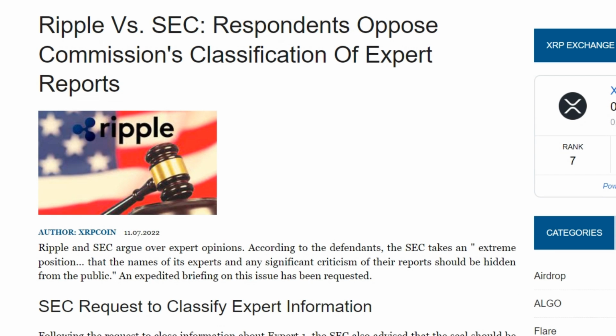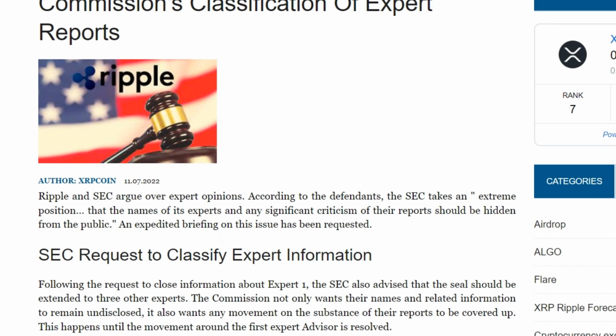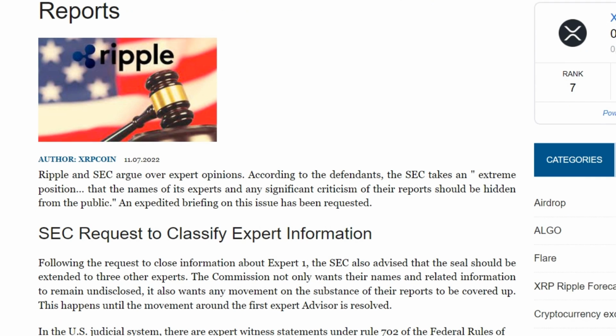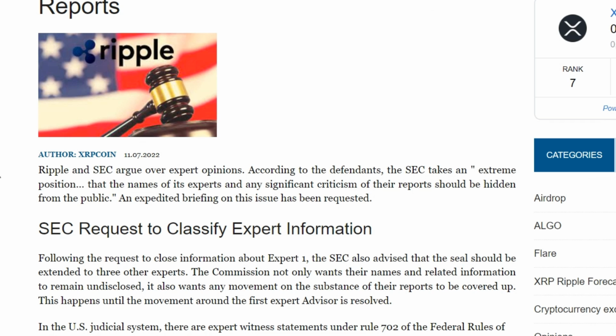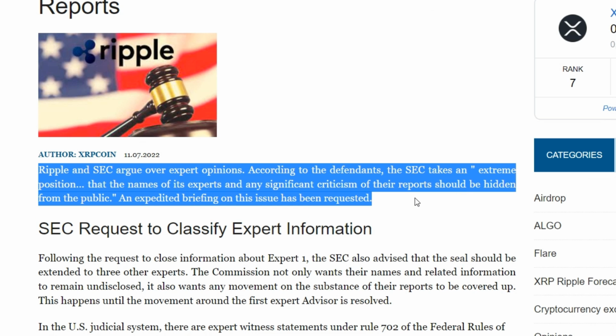After the request to close information about Expert 1, the SEC also announced that the sealing should be extended to 3 other experts. The Commission not only wants their names and related information to remain undisclosed, it also wants any movement on the substance of their reports to be hidden. This would continue until the movement around the first expert is resolved.